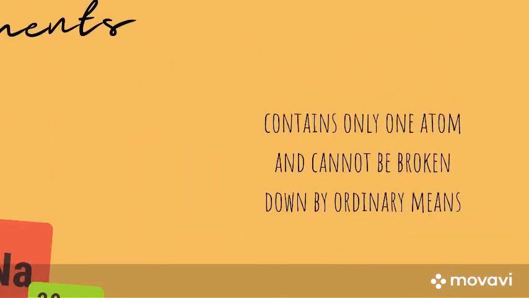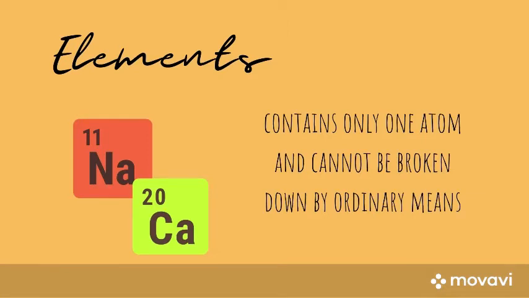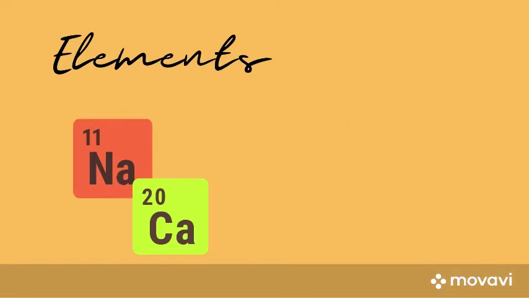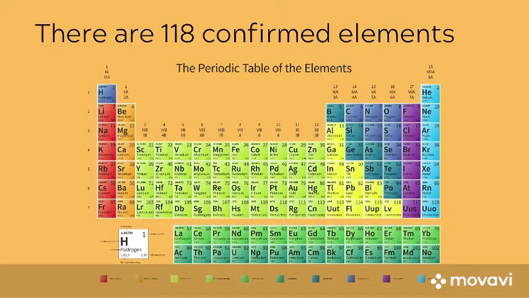Elements. An element is a substance that cannot be broken into other substances by ordinary means. It consists of only one kind of atom. These elements are what we usually see in our periodic table of elements. And as of 2016, the periodic table of elements has 118 confirmed elements.